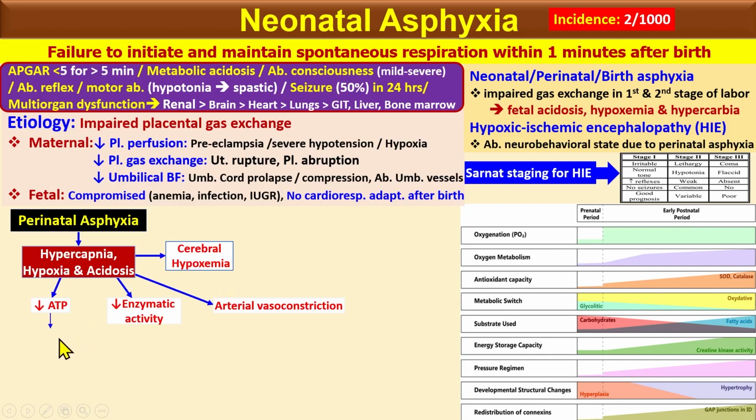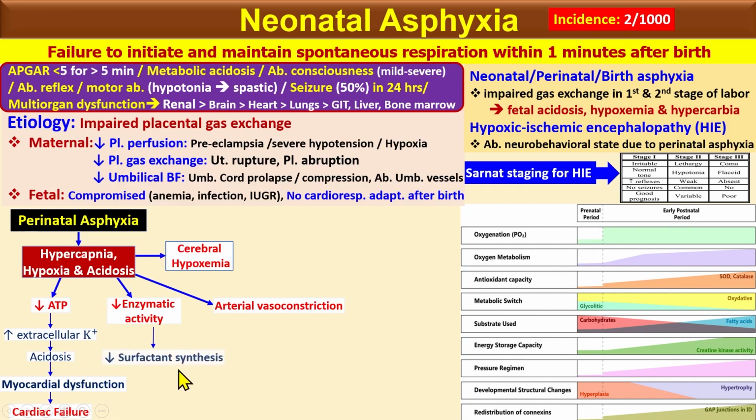So due to low ATP, there is increased extracellular potassium, which leads to acidosis, which leads to myocardial dysfunction, meaning cardiac failure. Okay, and due to decrease in enzymatic activity, the surfactant synthesis decreases, which leads to what? The respiratory distress syndrome. Okay, and due to arterial vasoconstriction, the affected area is the peripheral bed.